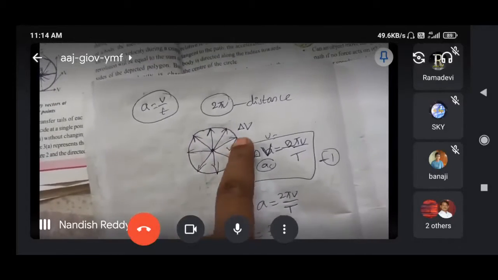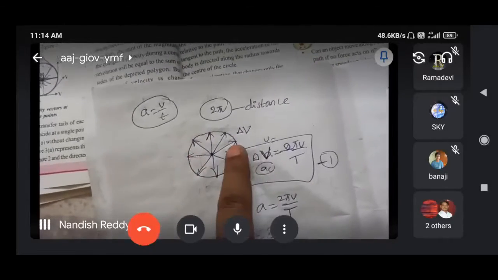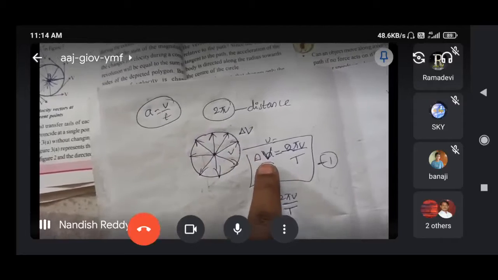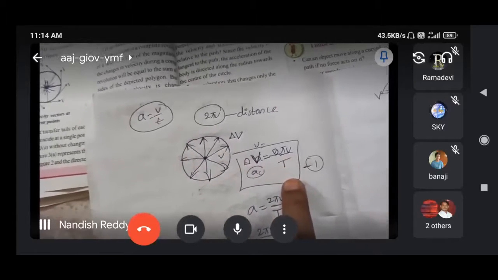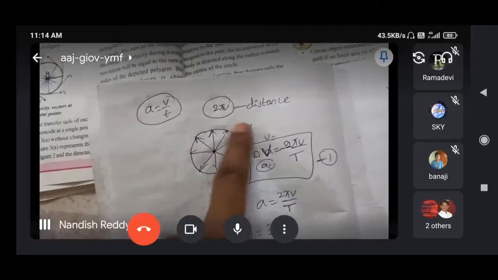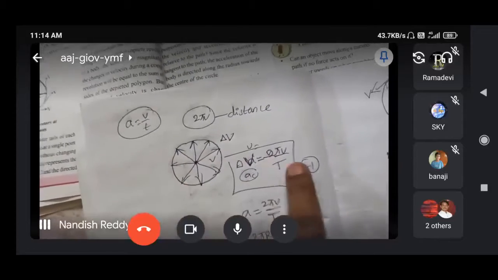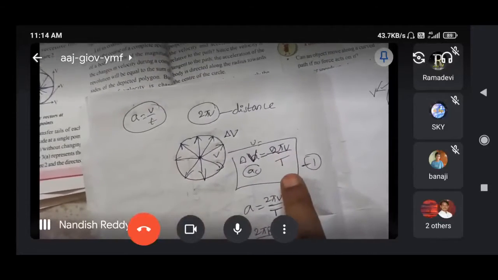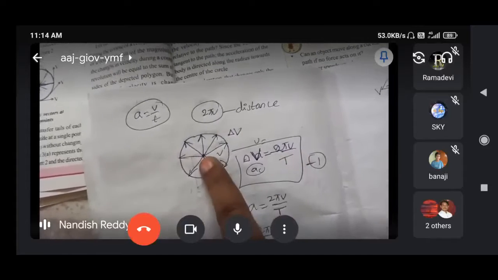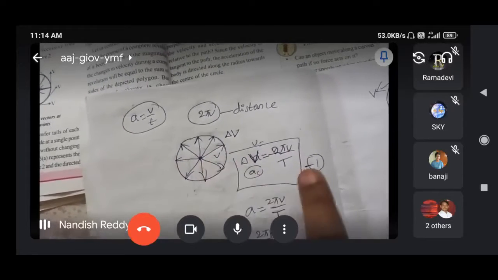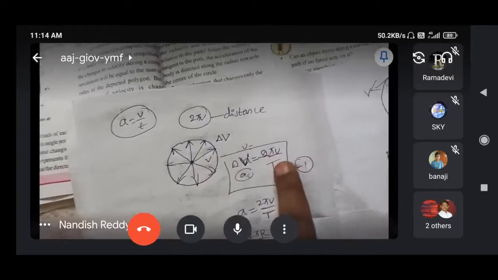That velocity is revolving, so we calculate delta v as 2 pi v by T. Actually it is 2 pi r by time, but here we take velocity as the radius.